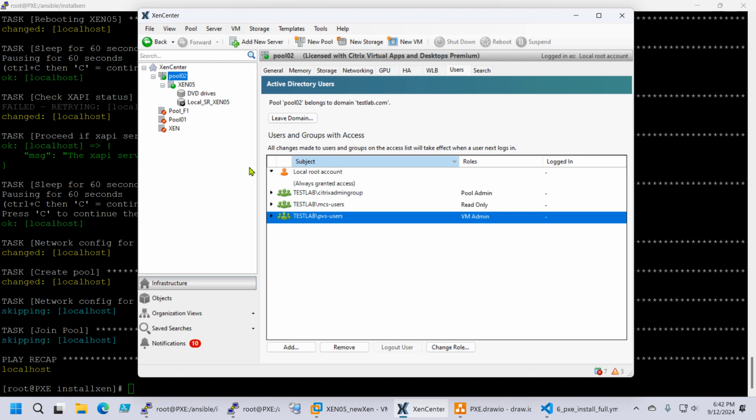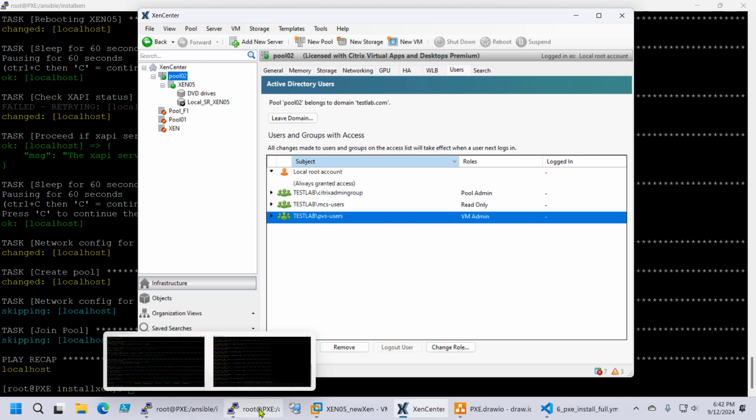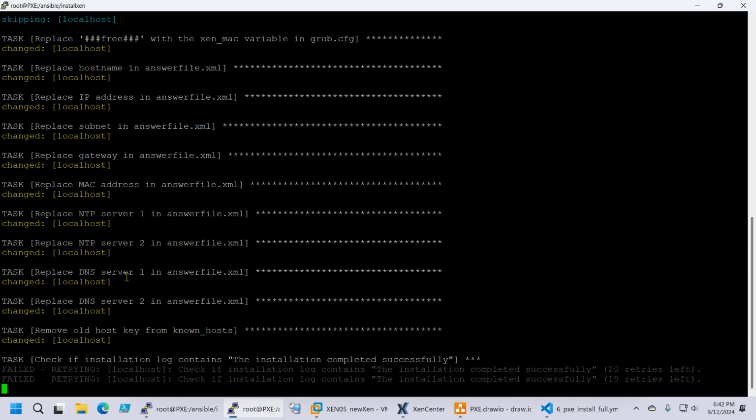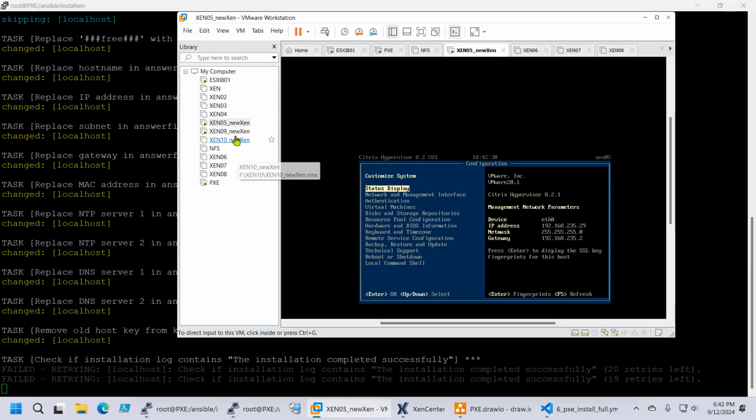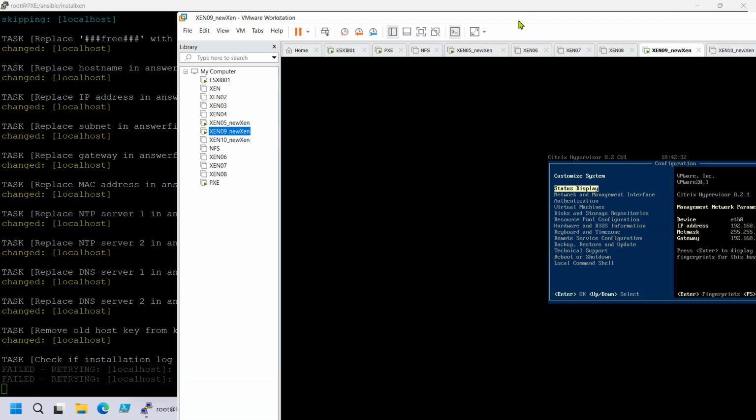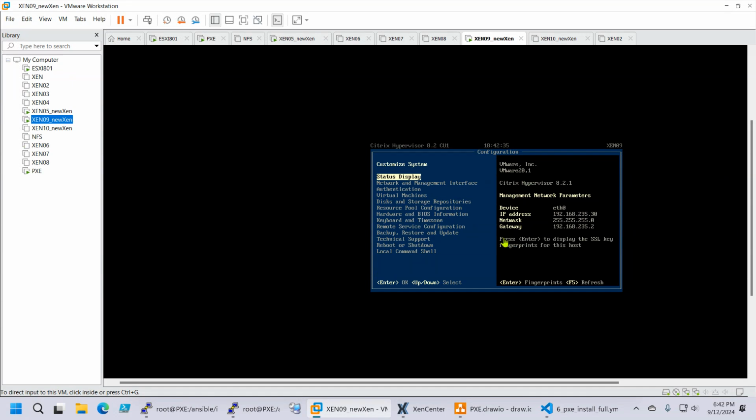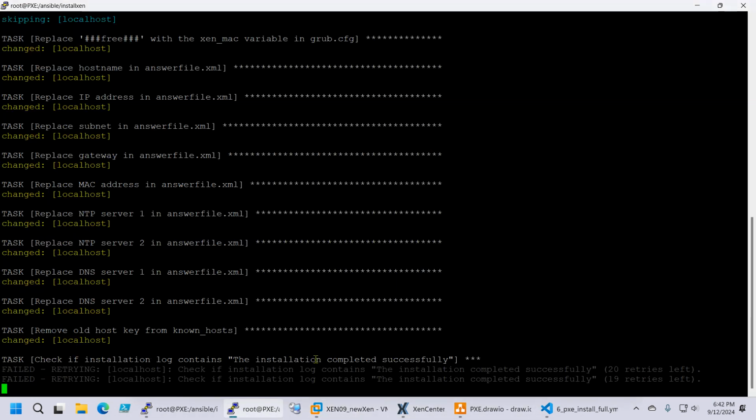So basically all the configurations are done, and now hopefully this one will join the pool automatically in a few minutes. It's still waiting for the install to finish. Let's see how we are doing here. Okay, so we are good now, but this check has a time frame, so it only checks every 2 or 3 minutes.